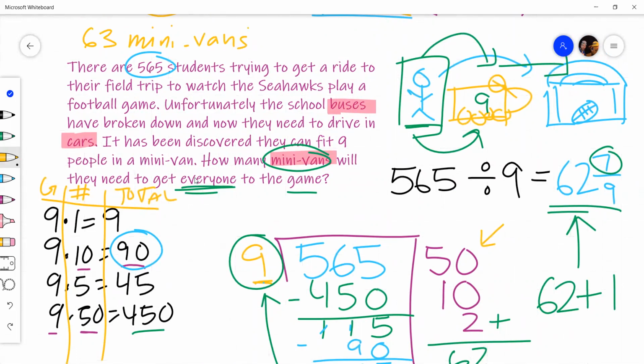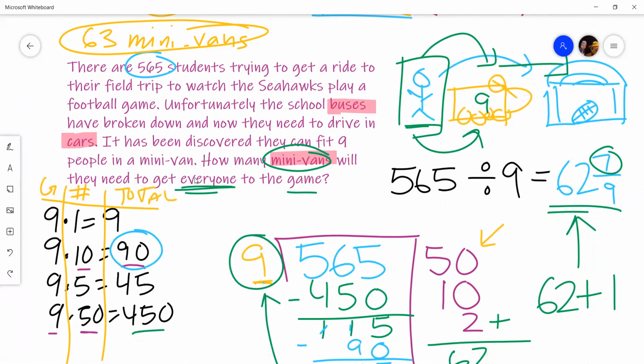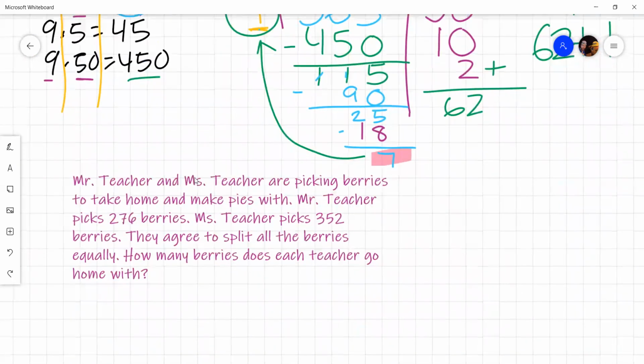So again, this is that process of story problems. It's really paying attention to what our question is asking us, and then also, what does the remainder say to help us answer that question? So let's look at another one. That was fun. So it looks like everyone gets to the Seahawks game.